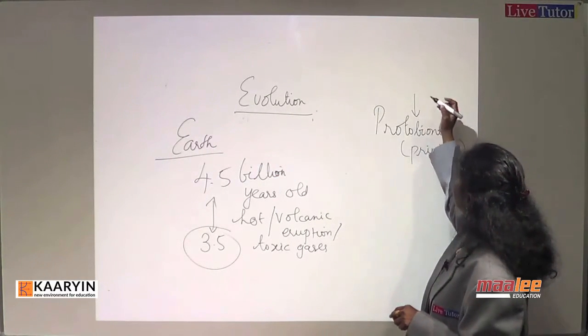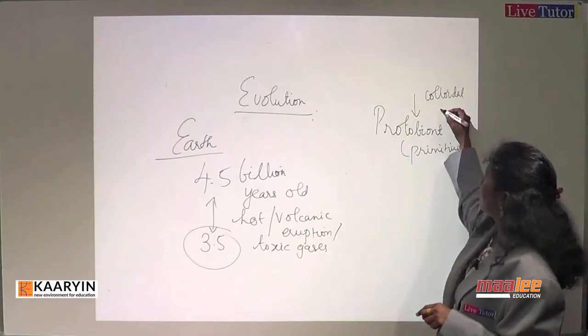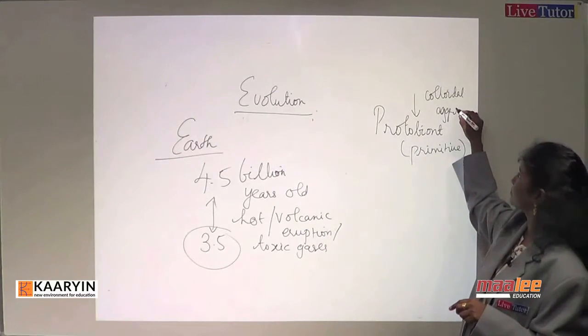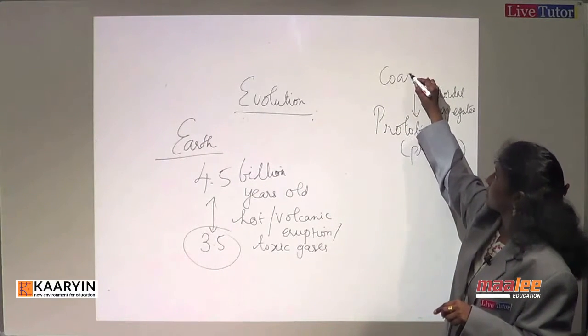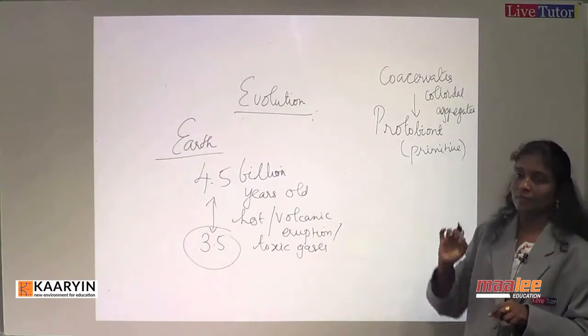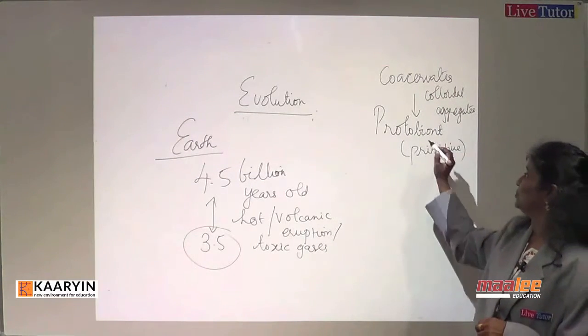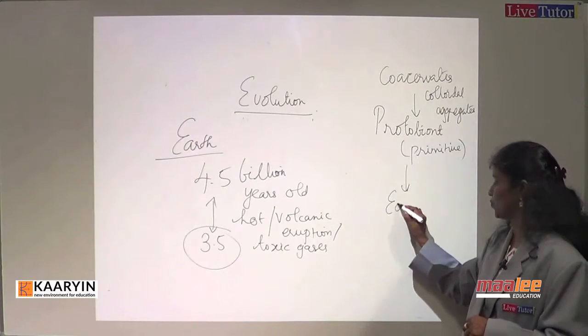Before that, colloidal aggregates were formed. The colloidal aggregates are called coacervates. So from coacervates the protobiont was formed, and from the protobiont the eobiont was formed.